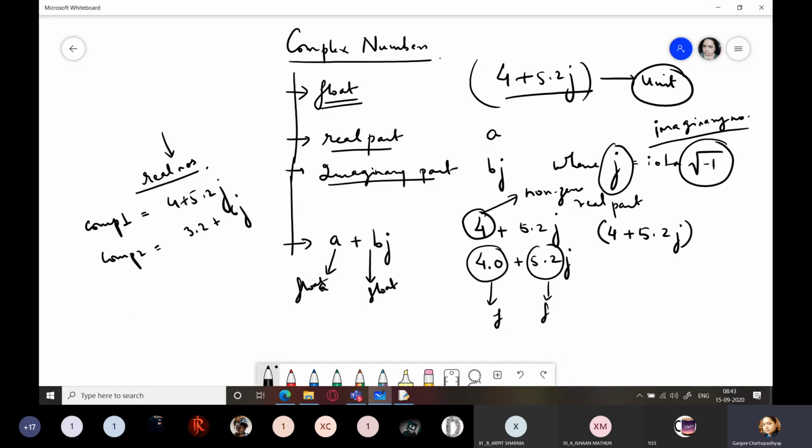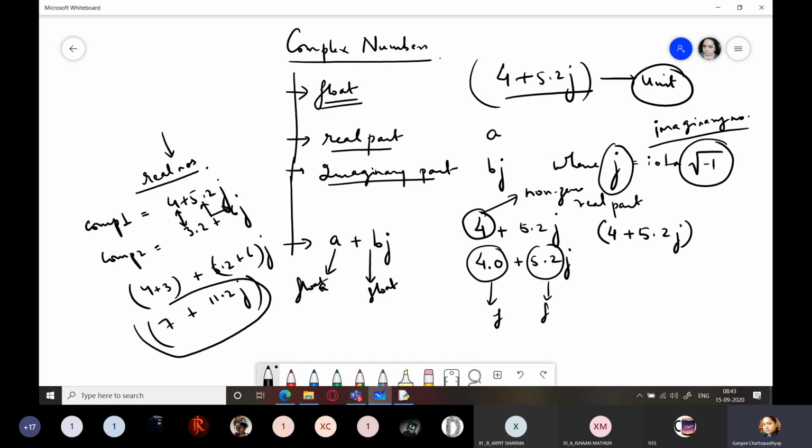If I add them, real parts will be added together and unreal parts will be added together. That is, it will be 4 plus 3 plus 5.2 plus 6j. This is how they would be added. So 7 plus 11.2j, this will be the answer.